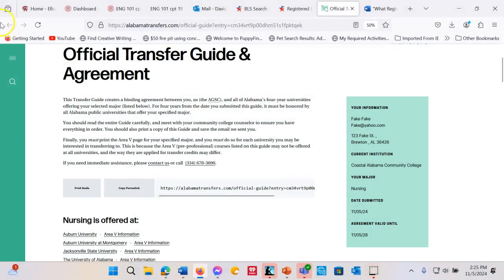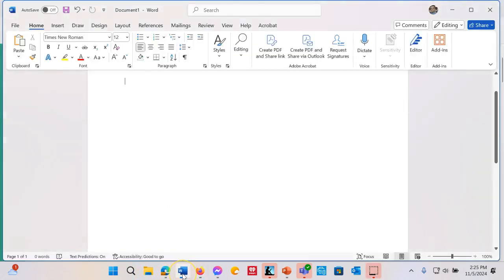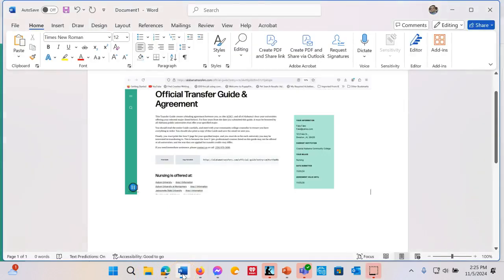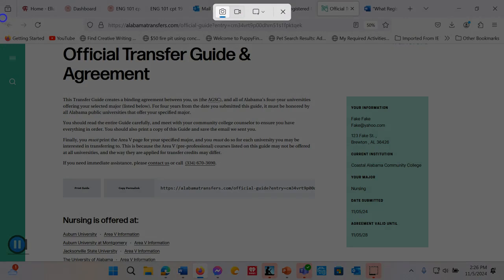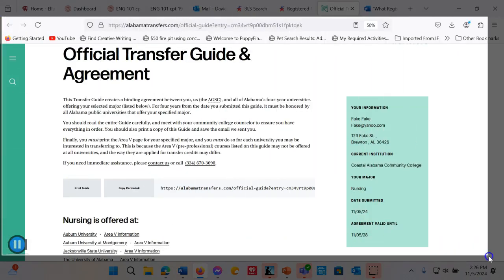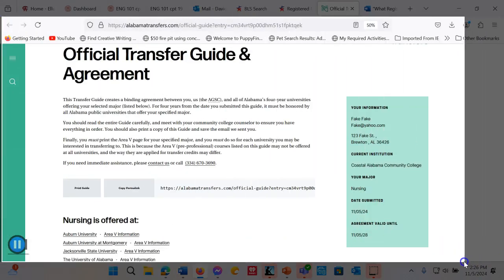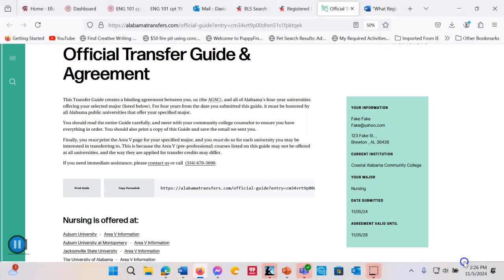I did print screen, and what I did there was I selected the part that I wanted to copy, and I just paste it, okay? This is probably the easier way to go. Once again, the way that we do that is we select print screen on our keyboard, and it should give you this ability to select what you want to copy.